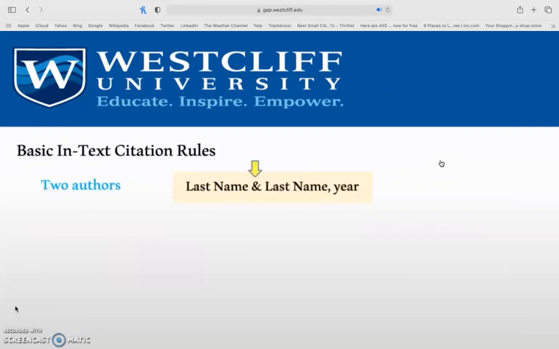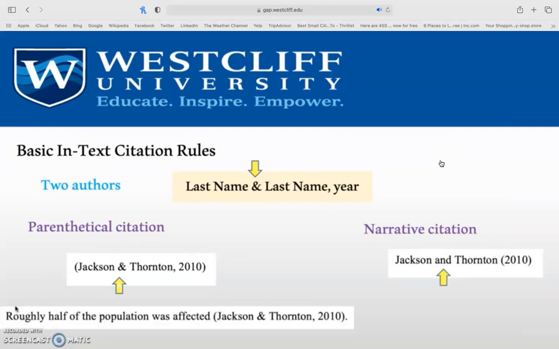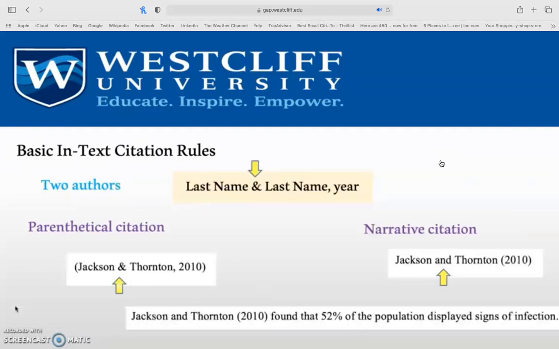Now, if you have two authors, you do need to join them, and you're going to do that in two different ways. If you choose to put their names in parentheses at the end of a sentence, you join with an ampersand. However, if you refer to them in your text, so a narrative citation, you're using the word and. An example, here the information is in parentheses. I have my ampersand symbol. Here, I'm talking about my authors in text, so they are active in my sentence. Jackson and, using the word and, Thornton found.